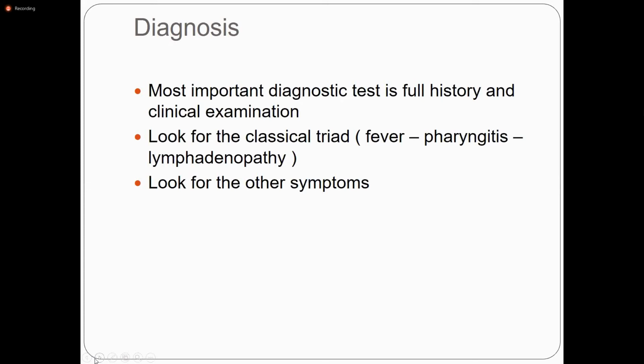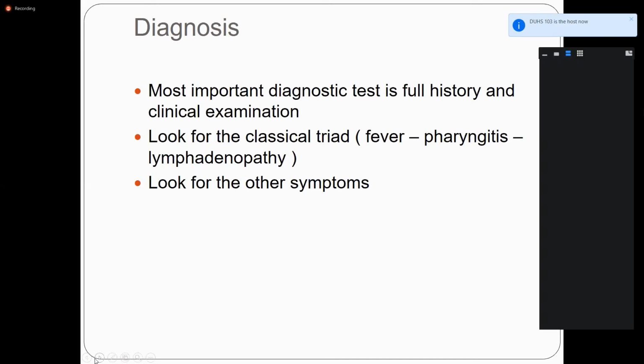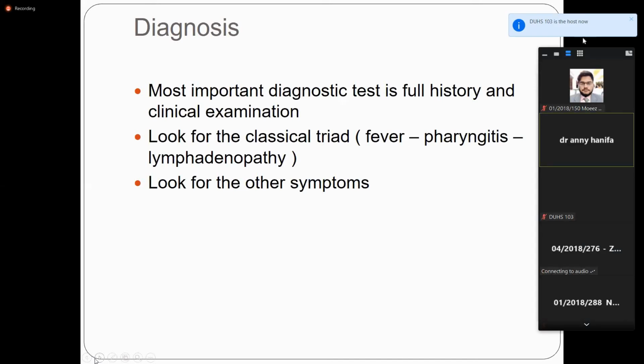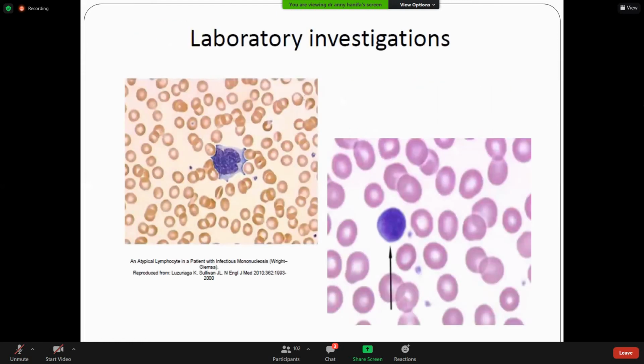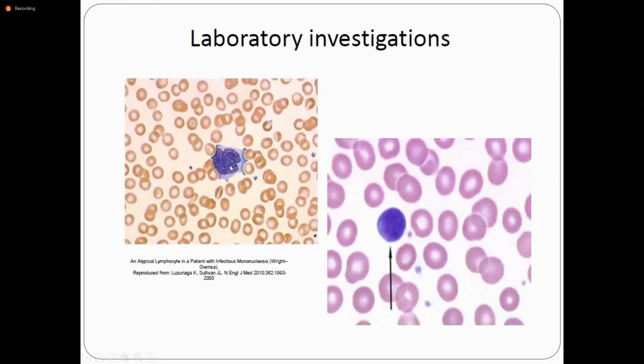You can order the CBC and peripheral smear. A moderate rise in the white cell count, 10 to 20,000 with an absolute lymphocytosis, is usual. Lymphocyte count in your blood. A large number of atypical lymphocytes are seen in the peripheral blood film. This is the peripheral smear showing the large atypical lymphocytes. These are the activated T-cell lymphocytes. These are the hallmark, and in many cases of infectious mononucleosis you can see this type of lymphocyte, atypical lymphocytes.